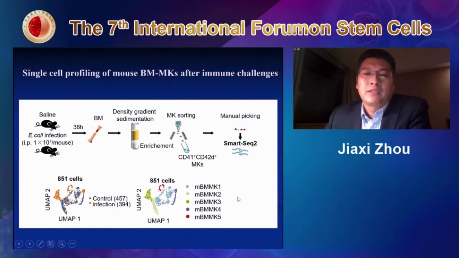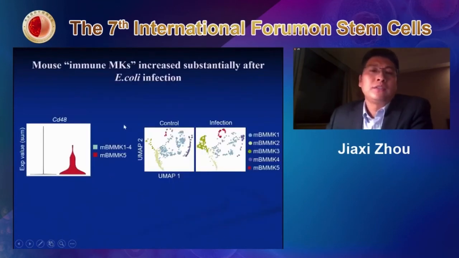So we look at the expression of CD48. Actually, you could see that in most MK5, they clearly show much higher expression of CD48. Also, you can see here that for this MK5 there are more after infection. That means they have been upregulated after this immune response, immunostimulation.